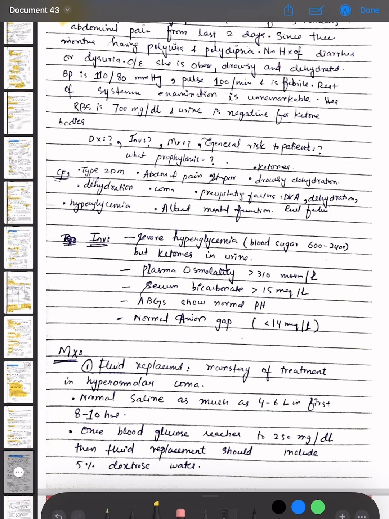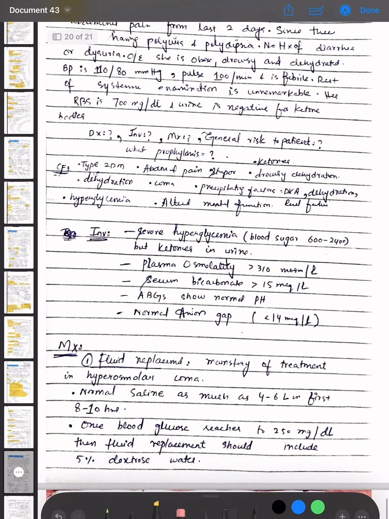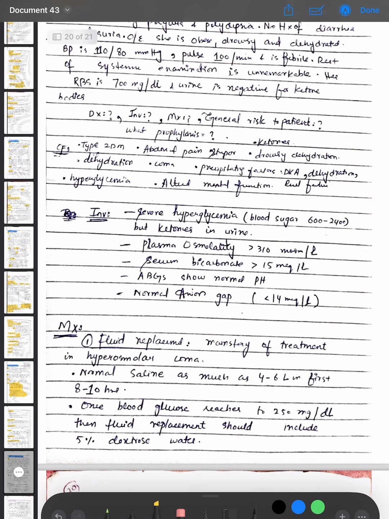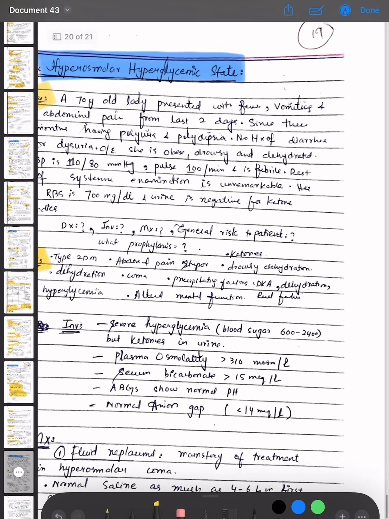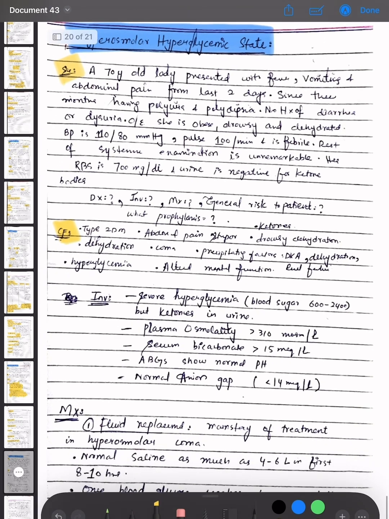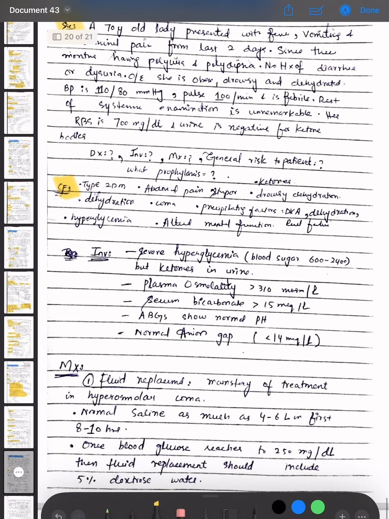So what is the diagnosis, the investigation, the management, the general risk to the patient, what is the prophylaxis? The clinical features of the hyperosmolar hyperglycemic state are that it is type 2 diabetes mellitus, abdominal pain is present, and drowsy, dehydration is present. Precipitating factors, DKA, dehydration, hyperglycemia, altered mental function, and renal failure are present.